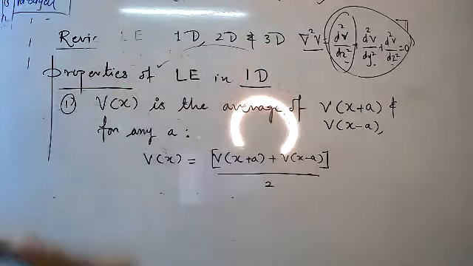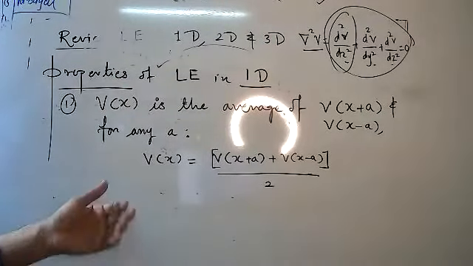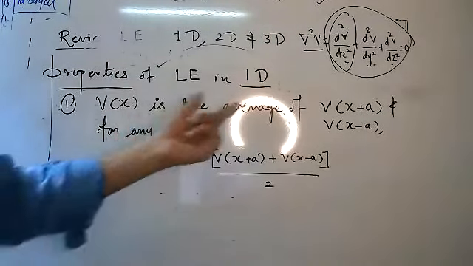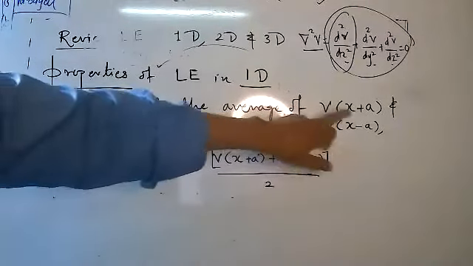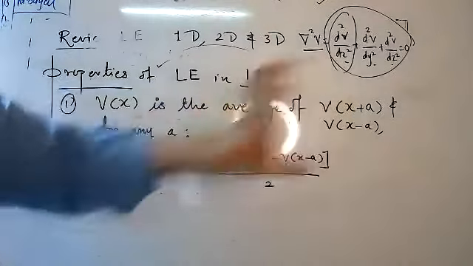Can you write? Easy, right? Look, only take the average. Here, v of x plus a and v of x minus a are the extreme points.